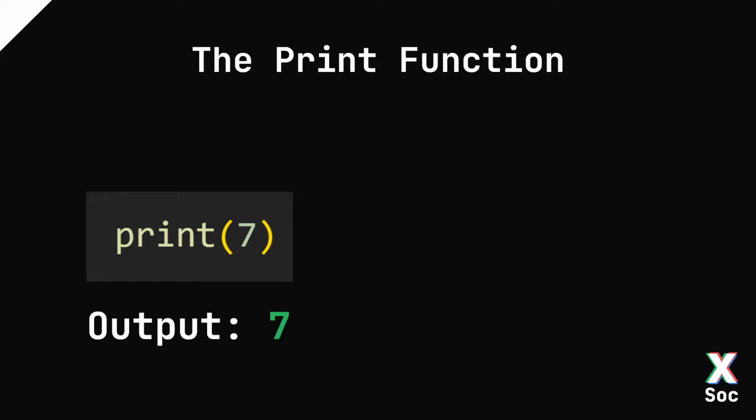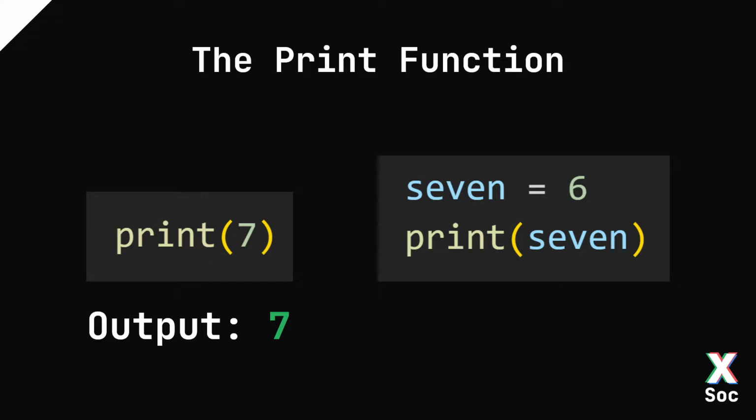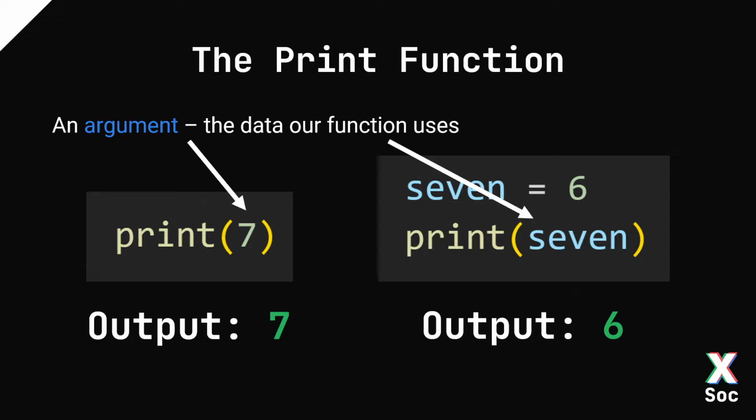If we assign to a variable, so here we have the name 7 is assigned the value 6, and then we print out the name 7, which is 6. Every function has to be referred to by name, in this case print, and we call the value between the brackets an argument. So that's the data that the function uses. For now, think of functions as magical black boxes, so you put something in, and you might get something out, you might get something else happening.